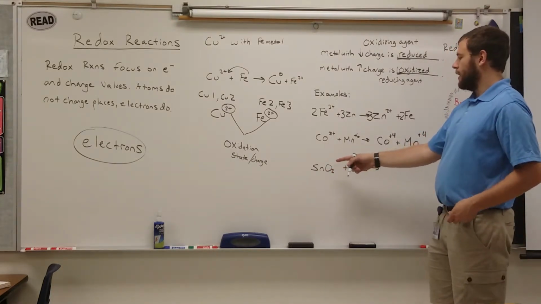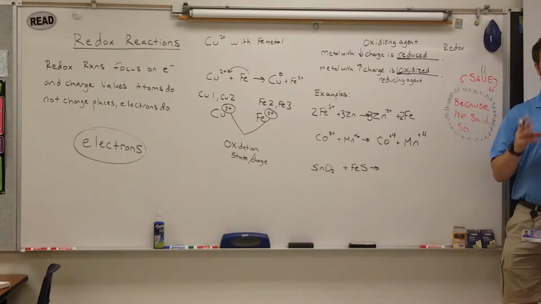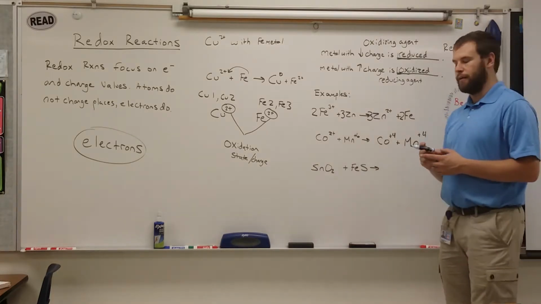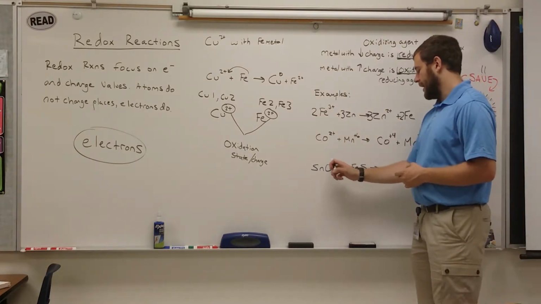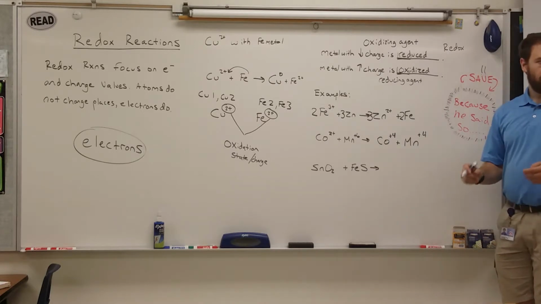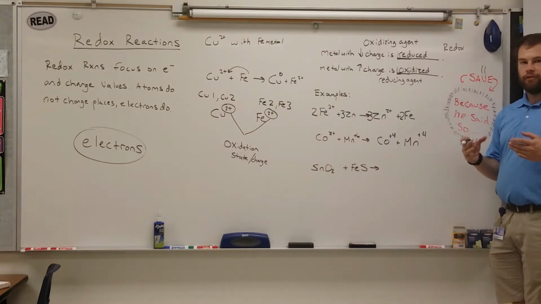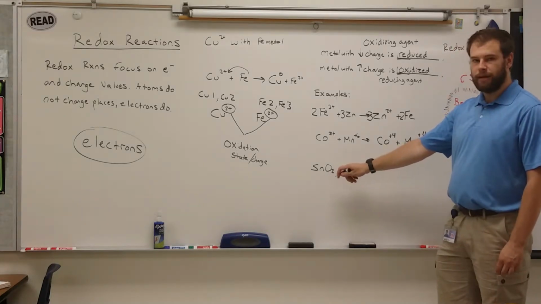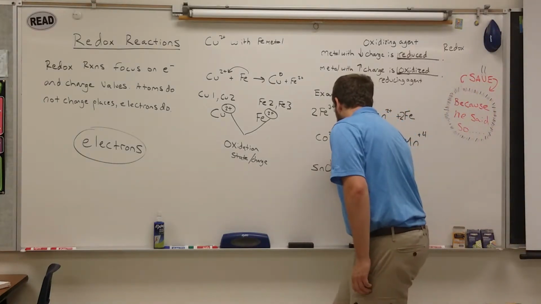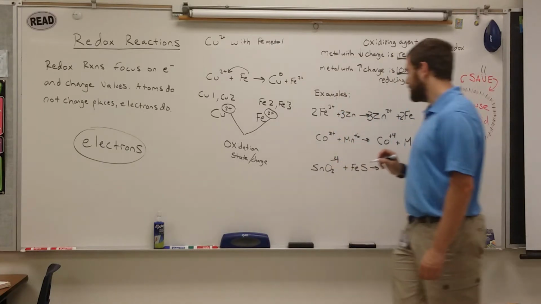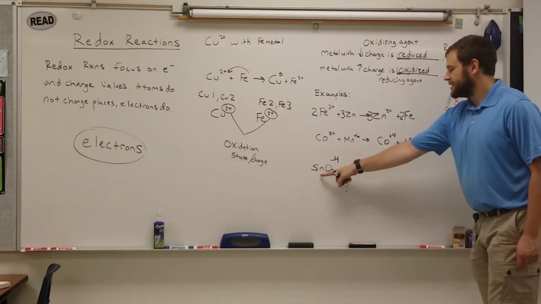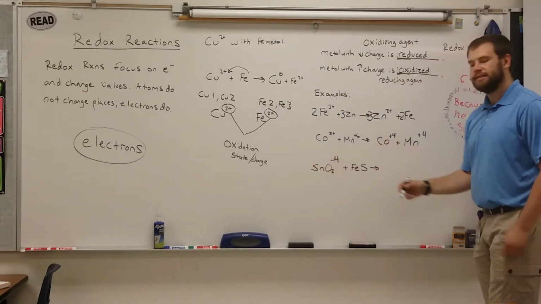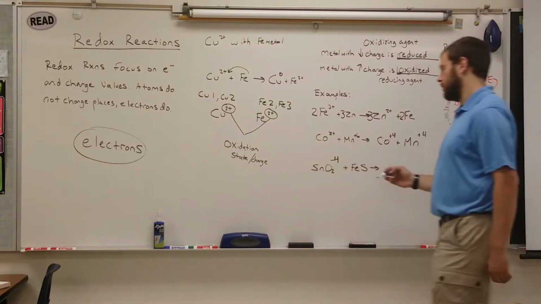Finally, in this example, I don't have just the metals in there, I have their respective compound anions with them, oxygen and sulfur. In this one, we have to figure out what the charges of the metals are, and that's pretty easy to do. Oxygen, as we know, is a -2 ion, and there's 2 of them, so that means there's -4 total over here. That means this one tin has to be +4 because compounds are neutral.